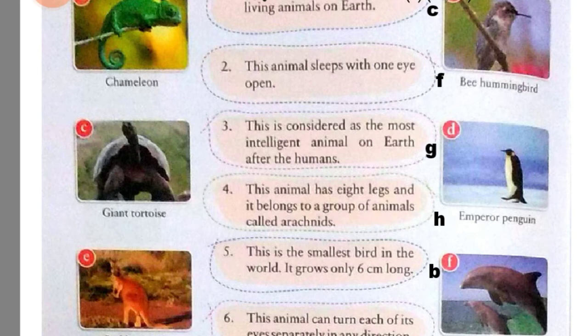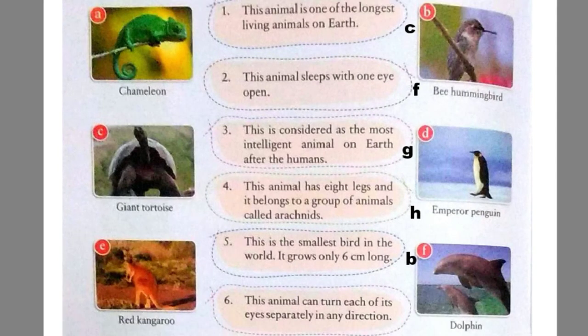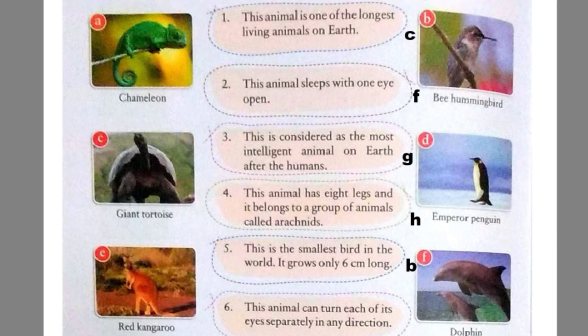Now we'll move to our question number 6. This animal can turn each of its eyes separately in any direction. Do you know this animal? Yes, it is chameleon. So here in front of 6, we will write A.